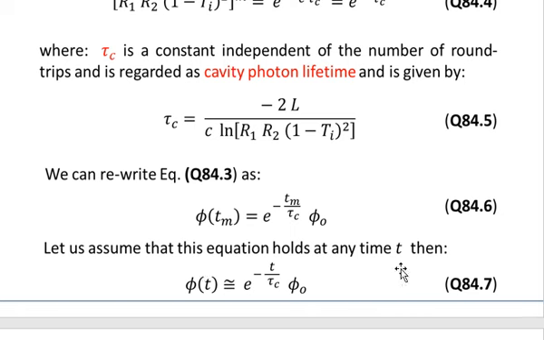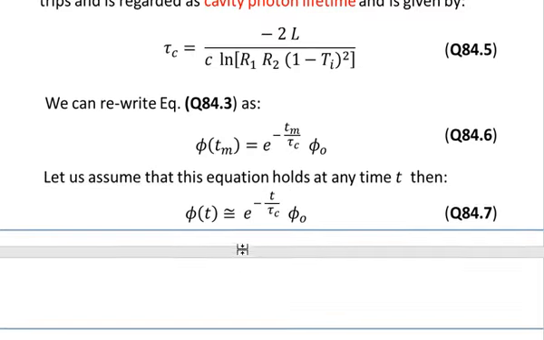Let us assume that this equation holds at any time t, then phi of t is equal to e to the power minus t over tau c into phi naught. So you see that in equation number 6 we have time for m round trips, and in equation number 7 we have taken any time t. The same relationship has been written in equation number 7 for any time t. It could be t equal to Tm, the time for round trips, or it could be any time not related with the round trips.